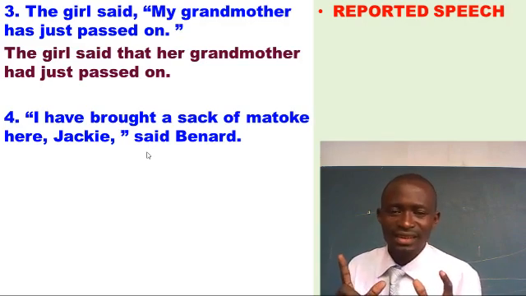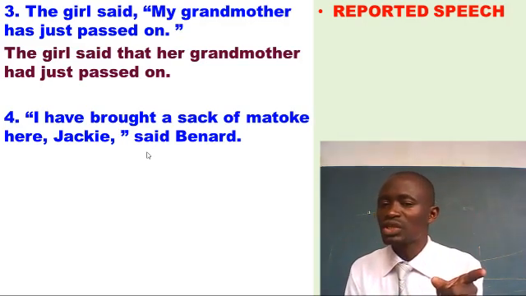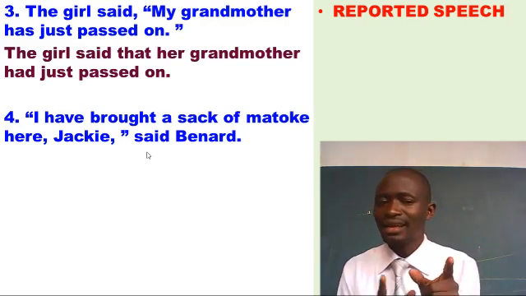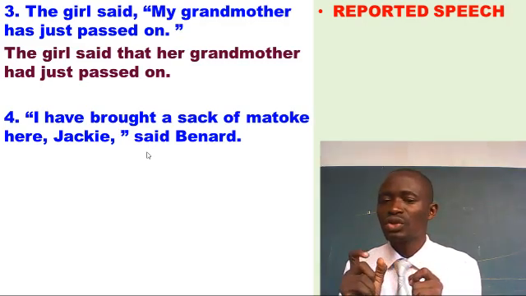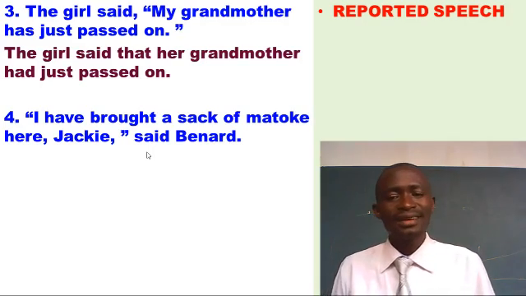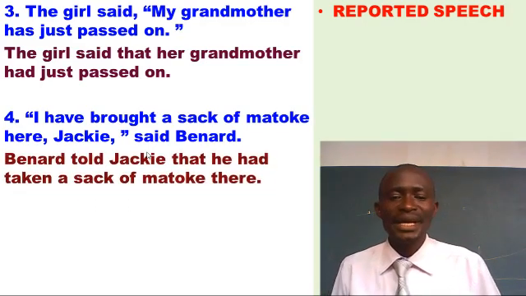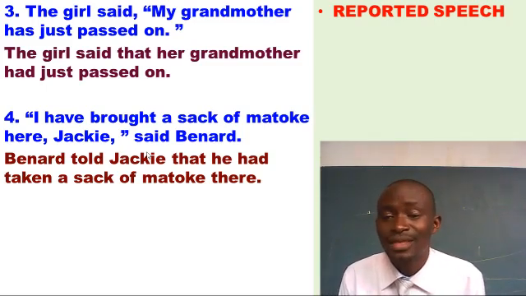This is a little interesting. We have Bernard. Whom is Bernard speaking to? Of course, Bernard is speaking to Jackie. And here in this setting, our word "said" will be changed to "told" for that case. Don't forget such a setting. And so the answer will be: Bernard told Jackie that he had taken a sack of matoke there.